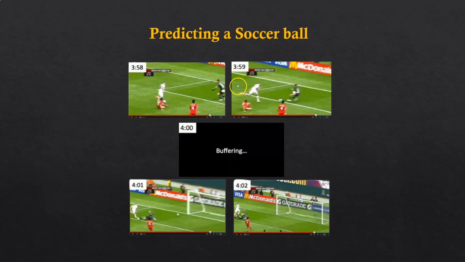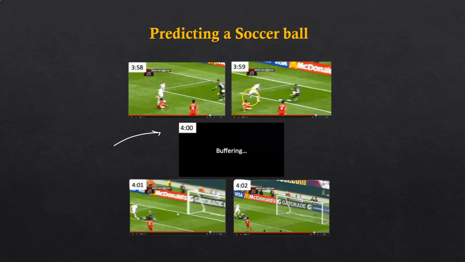Suppose you are watching a soccer game and unfortunately you have a very poor connection that day. So due to this you missed what happened at 4. You get buffering. But even so, can you predict the ball's position at 4? Yes, it's easy, right? You just grab the neighboring instances, that is 3.59 and 4.01.